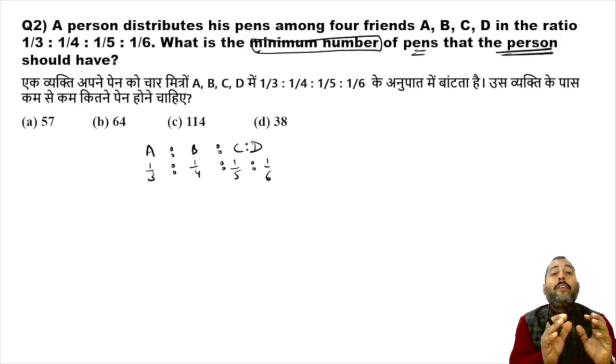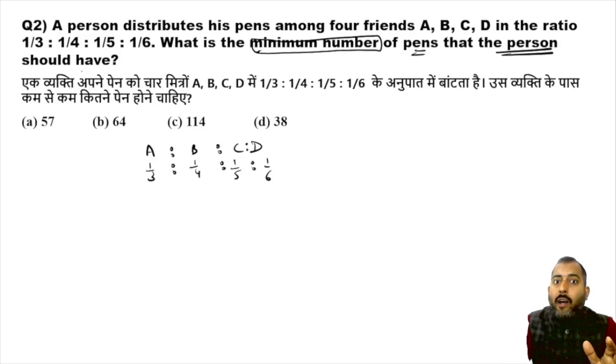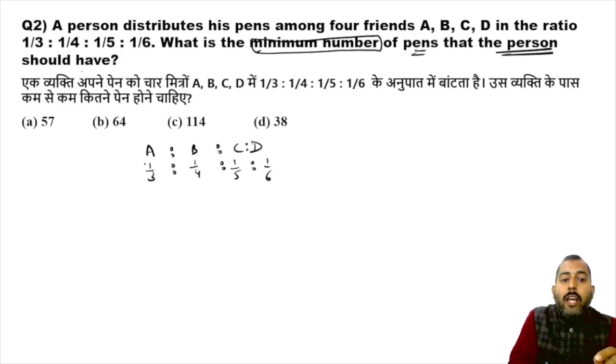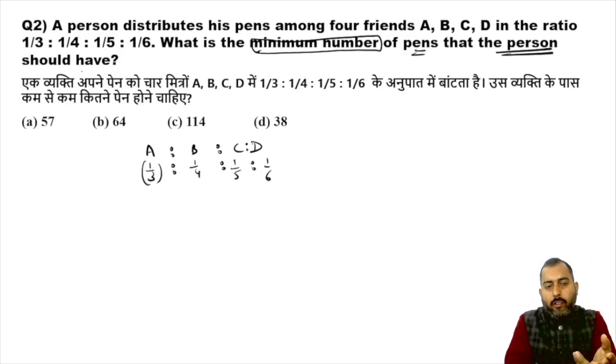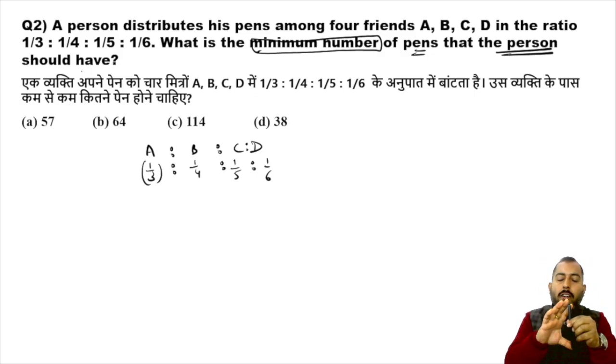Now, we never distribute pens in terms of fractions. It is not possible that I can give Mr. A 1/3 of a pen. If you want to give a pen to your friend, the least number of pens you can give is one. You cannot give half a pen, or a fraction or decimal of a pen. So in this question, firstly, we have to convert these fractional ratios